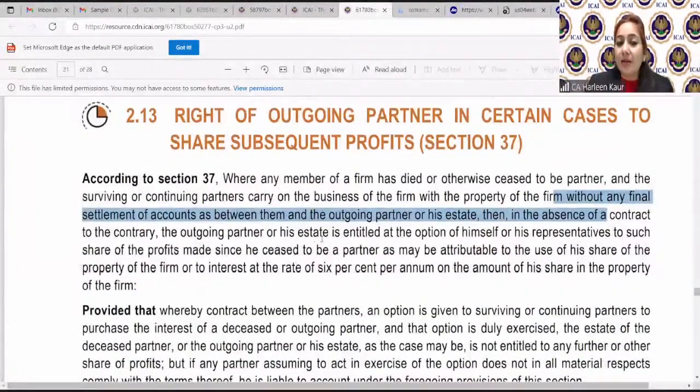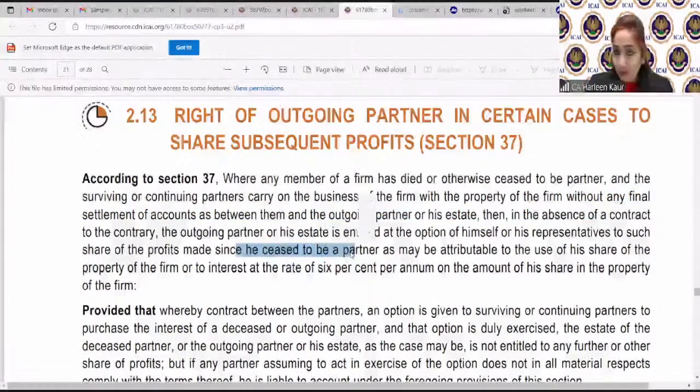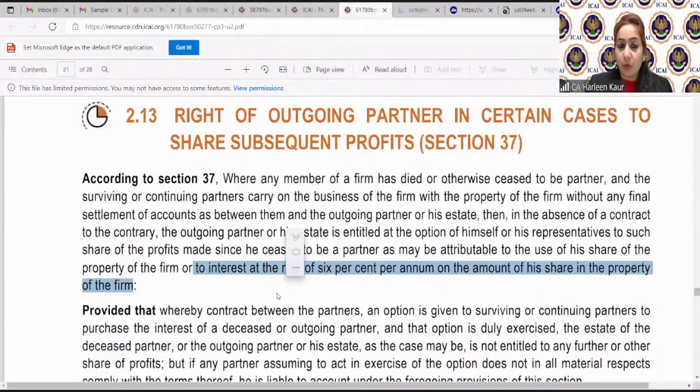Then the outgoing partner or his estate is entitled, at the option of himself, to such share of profits since he ceased to be a partner. So 3/8 of the share, whatever he was entitled to, or interest at the rate of 6% per annum. Or he will say, just give me the interest at the rate of 6% per annum. So those who were asking, ma'am, where it is written 6%, here it is written.